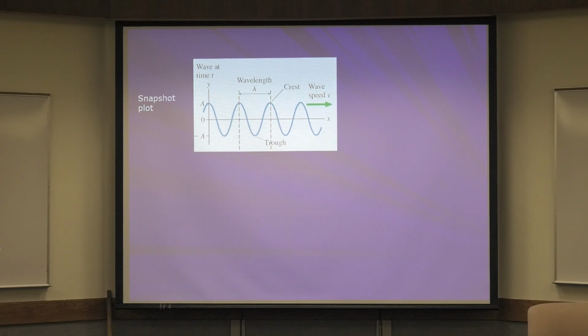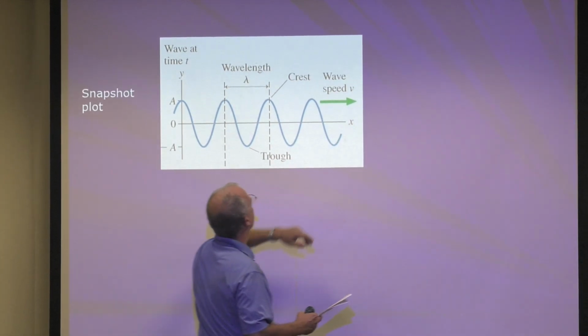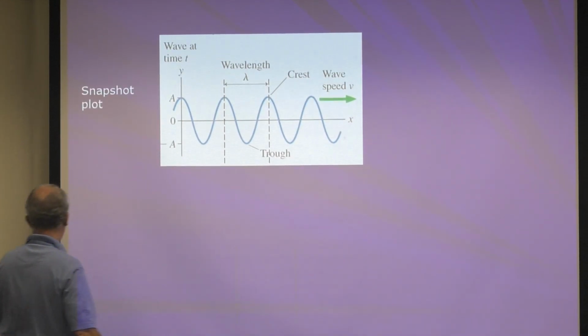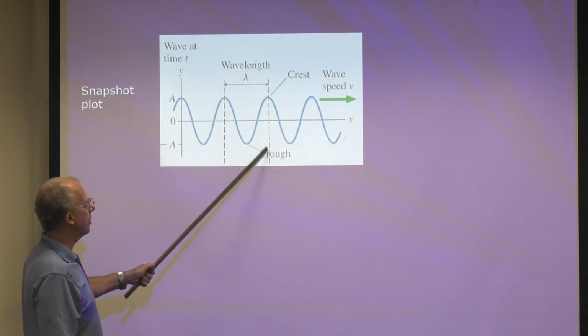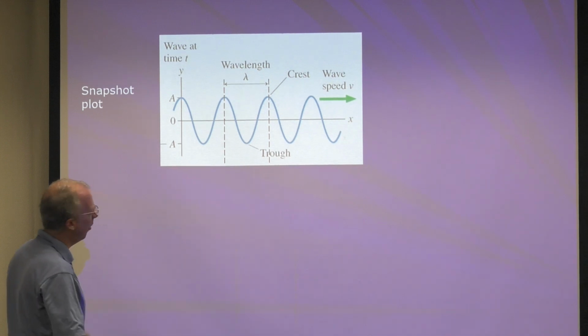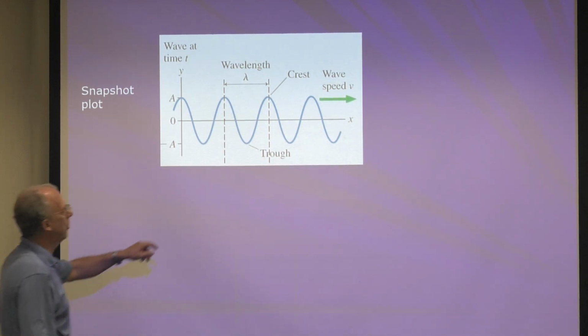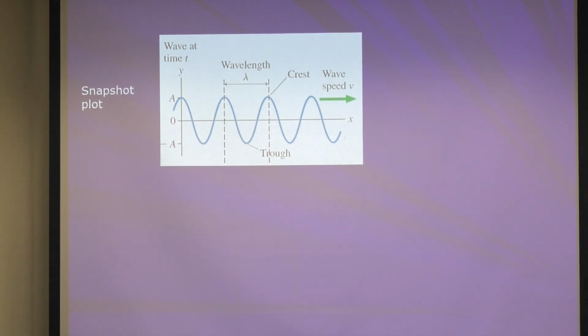Okay, so here's a snapshot plot. And you know it's a snapshot because it's y versus x, which gives you a wavelength. And here are some more fancy words if you want. This is called the crest. This is called the trough. I just call this the max and that the min, but whatever. You should know the crest and the trough too. Just think of a pig trough. Crest of the wave. Okay.